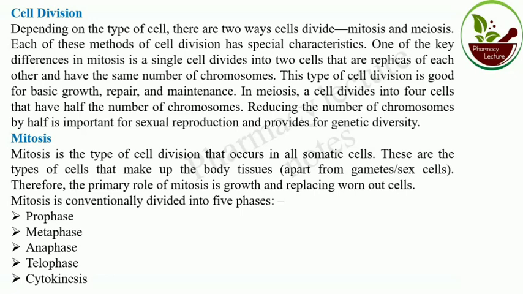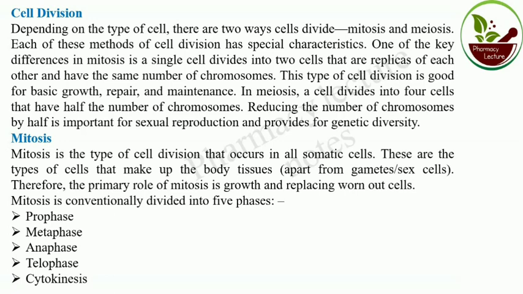So cell division has two types: one is the mitosis process, the other is meiosis. In mitosis, cell division occurs in all somatic cells. These are the types of cells that make up body tissue and are not involved in sex cells or gametes. The primary role of mitosis is growth and replacing old cells.